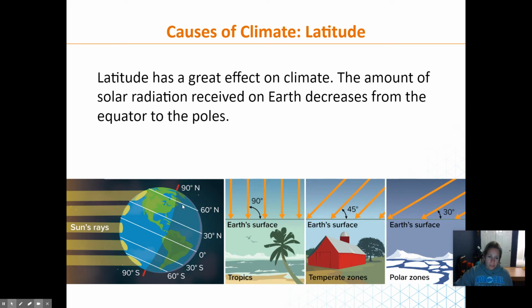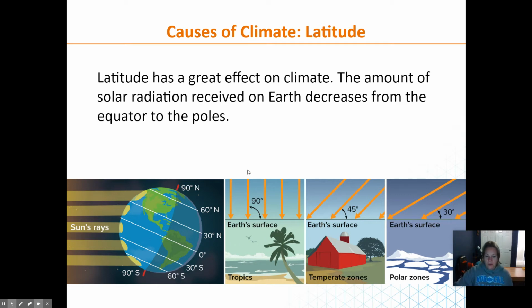In this case, this would be winter for us, in the northern hemisphere, because this part right here is tipped away from the sun. There are more direct rays hitting the southern hemisphere than the northern, and so the northern hemisphere would be in winter and the southern hemisphere would be in summer.